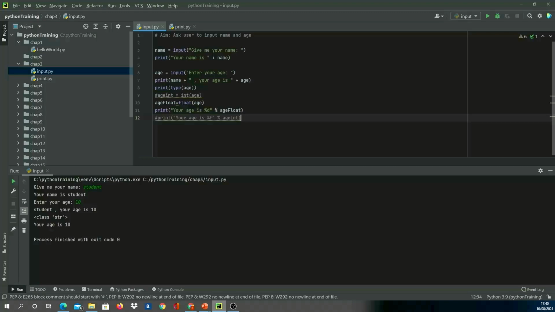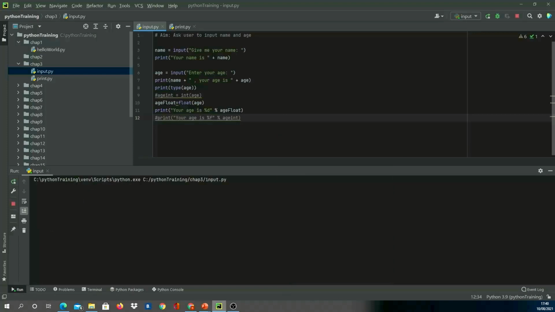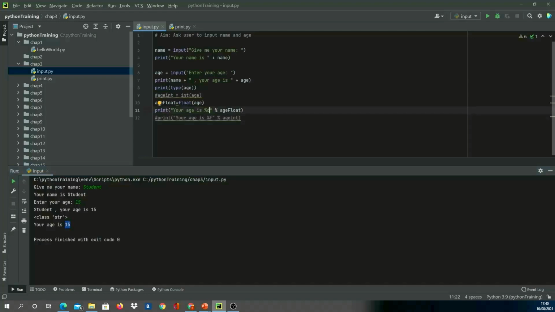I'll save this doing Control S and then right click and then run input. Then student, let's say this time the student is 15 years old, and I've got your age is 15. There is no decimal here because I made a mistake. Even though I'm converting this to a float, I'm printing it as an integer.